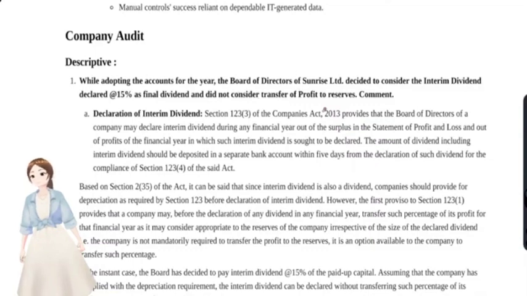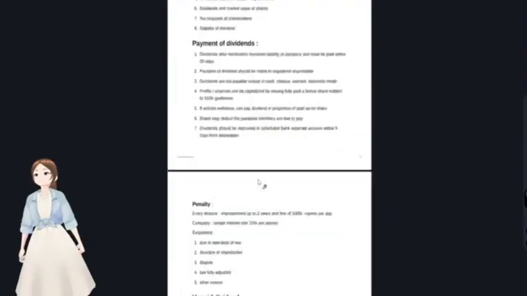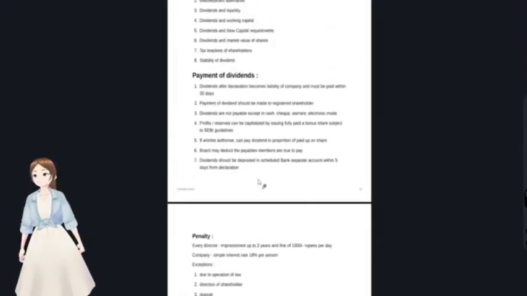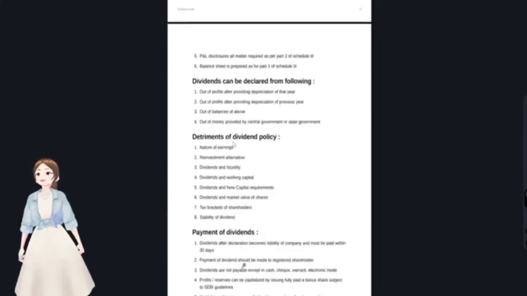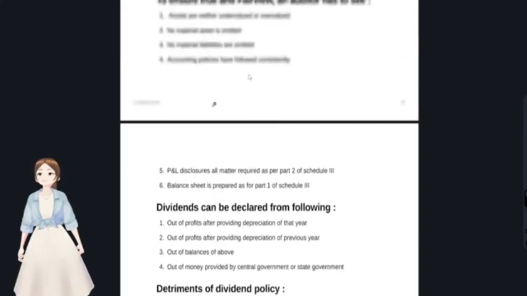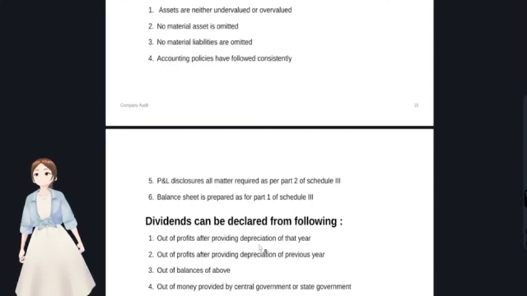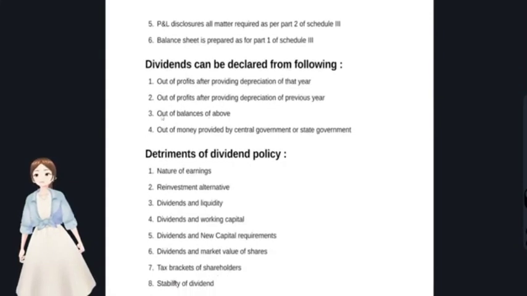Not so. You see, in company's audit, from what all the sources could dividend be issued? It could be issued out of profits after providing depreciation for that year, out of profits of previous years, out of balances, that is the reserves that were there, and out of money that was provided by central government or state government. There is no hard and fast rule that the profits have to be transferred to a separate reserve in order to declare a dividend, but they have to provide the depreciation for that. Okay.